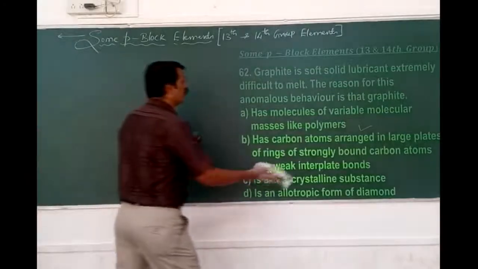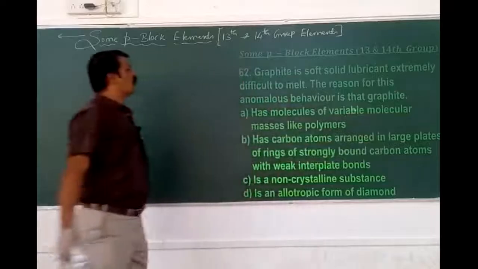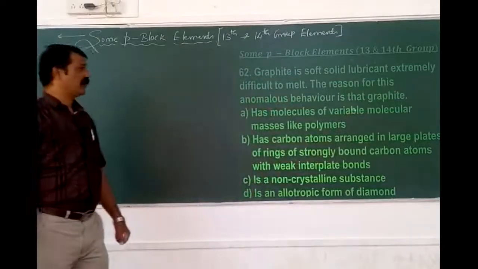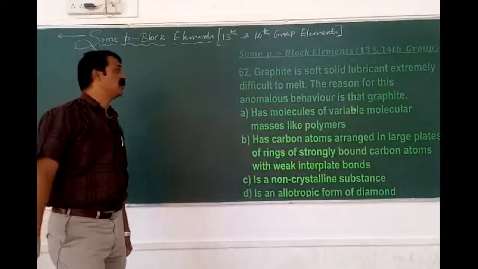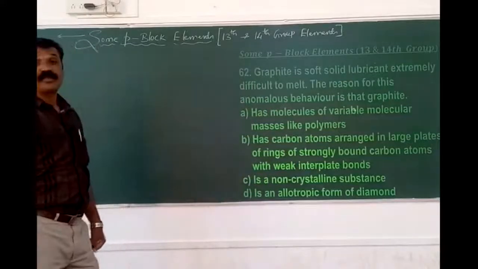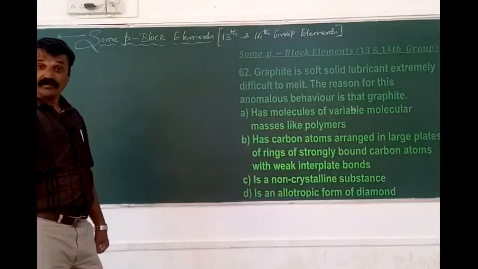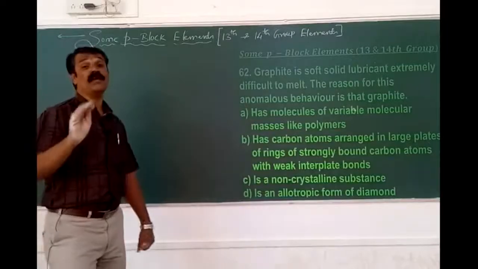What is that 62 here? Graphite is no doubt soft, solid, lubricant, extremely difficult to melt. Even though it is soft, it is difficult to melt. The reason for this anomalous behavior of graphite is, even though graphite is actually soft, if that be the case, it should have a low melting point, but it doesn't